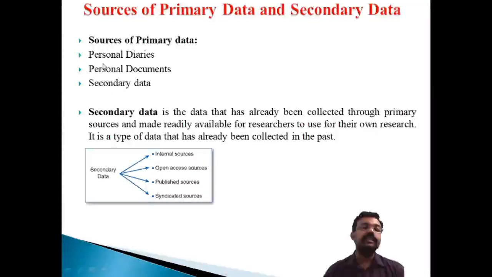The one is the personal diaries. Another one is the personal documents. These are two important sources for the primary data. Suppose we can collect the personal diaries and personal documents for collecting the primary data.